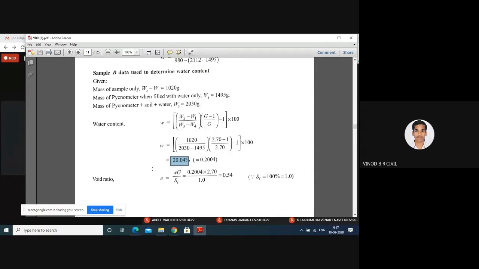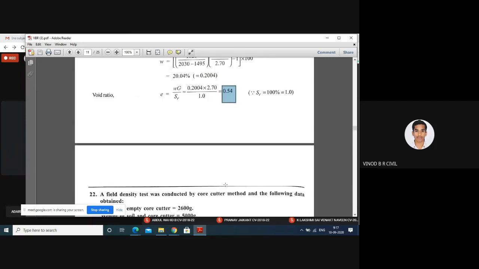Again, we have to calculate the void ratio, E is equal to W into G divided by SR. W, the water content, we already calculated, 20.04%, which is 0.2004, into 2.7 divided by SR, the degree of saturation, which is 1. Therefore, E is equal to 0.54, the void ratio.